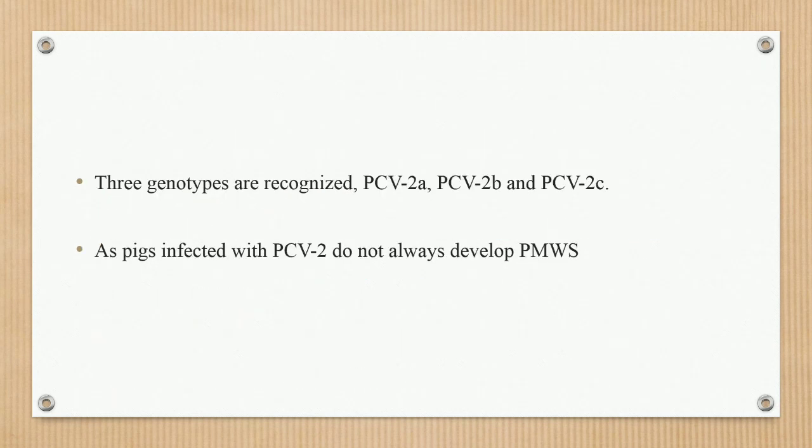Three genotypes are recognized with pig circovirus infection: PCV2a, PCV2b, PCV2c. Pigs infected with PCV2 do not always develop the PMWS condition.